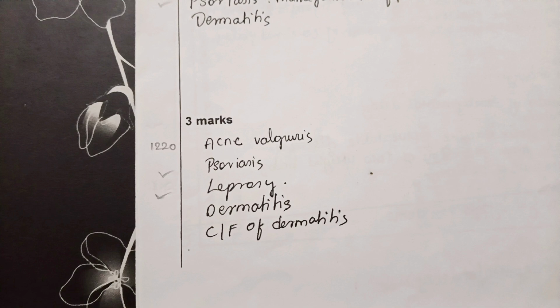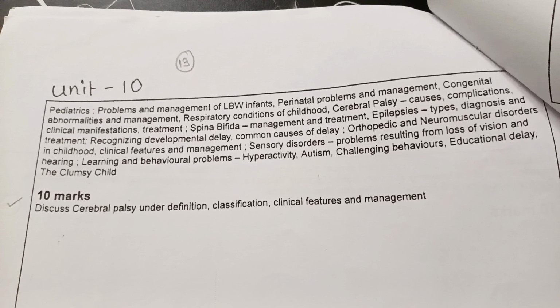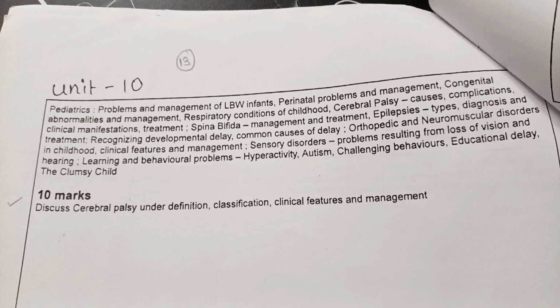First one, acne vulgaris. Second one, psoriasis. Third one, leprosy. Fourth one, dermatitis. Fifth one, clinical features of dermatitis. That's all about this chapter. Moving on to the next chapter, that is pediatrics. In this, there is only one important 10-mark question, that is, discuss cerebral palsy under definition, classification, clinical features, and